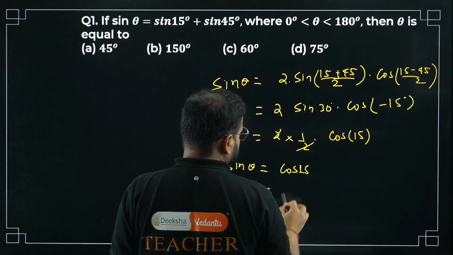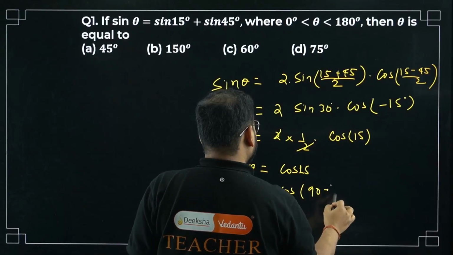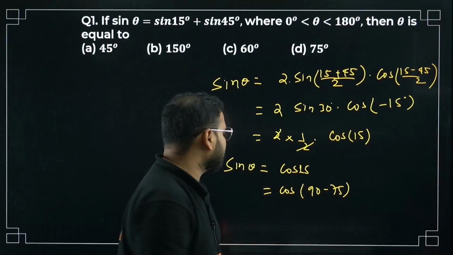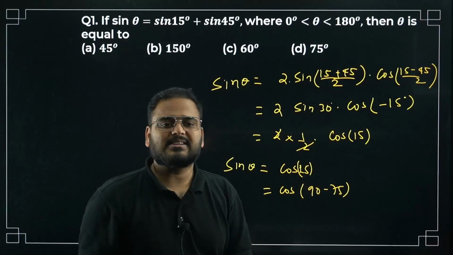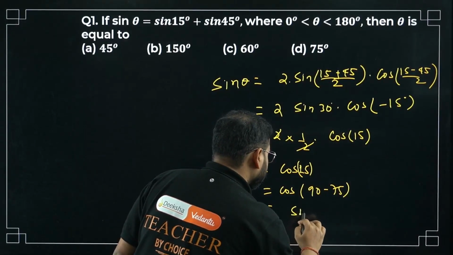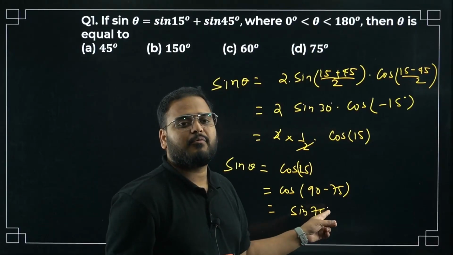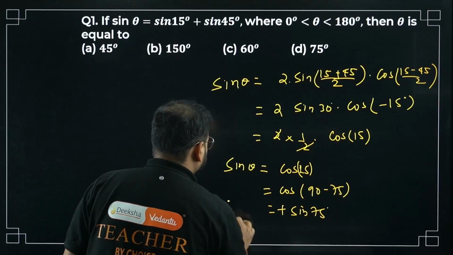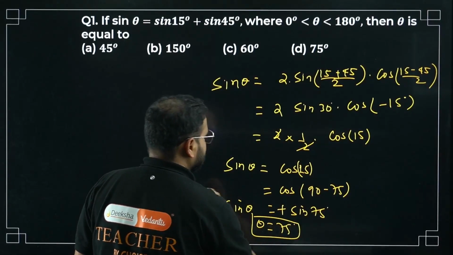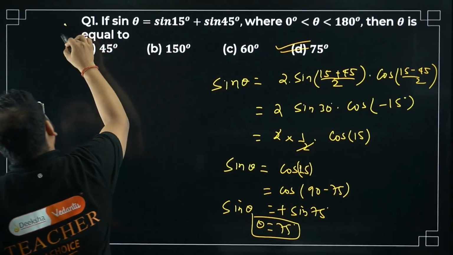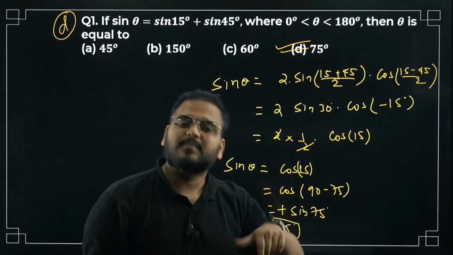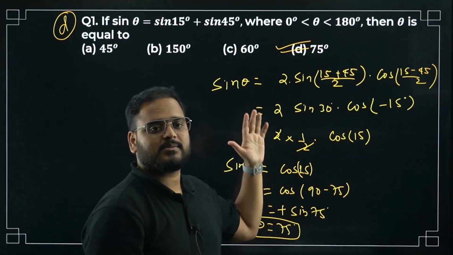I can write this as cos of (90 minus 75), correct? 15 is going to be 90 minus 75. Cos of 90 minus something will become sine. Which quadrant? First quadrant, means positive. Compare now. Sin theta is sin 75, means theta is 75 degrees. Option D is correct. Good question. I said it's not relevant to other chapters, but in functions it becomes relevant with these formulas that I've given.